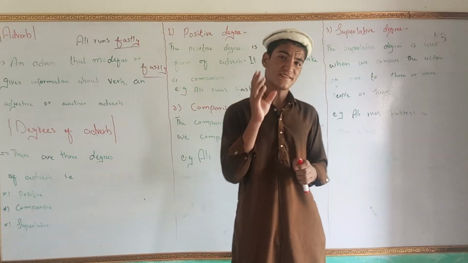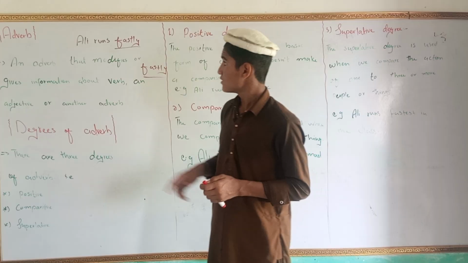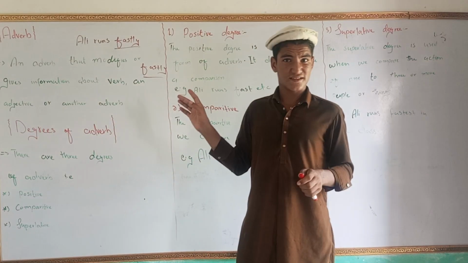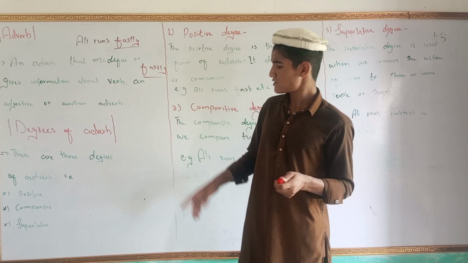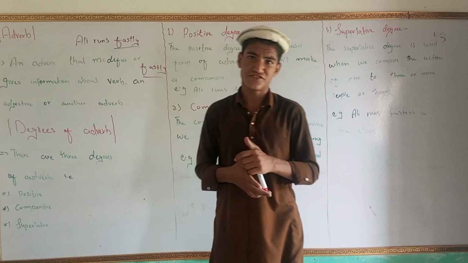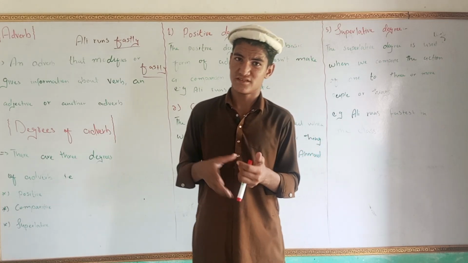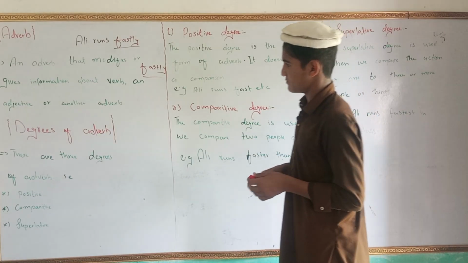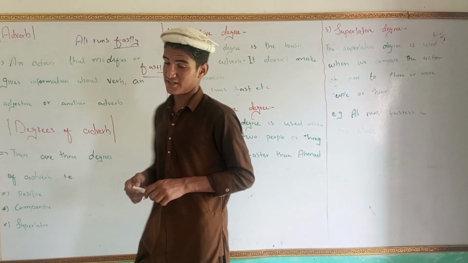But there is a little bit of difference. An adverb modifies an action, adjective or another adverb, and an adjective modifies a noun or pronoun. This is just the difference between adverb and adjective.